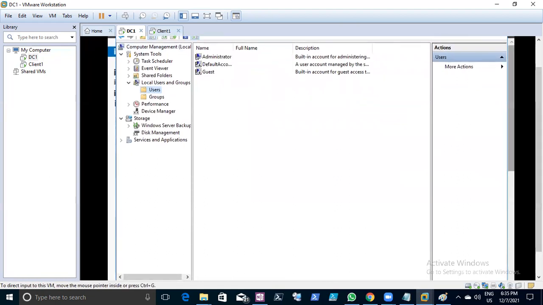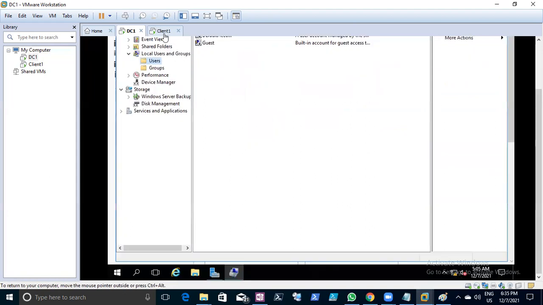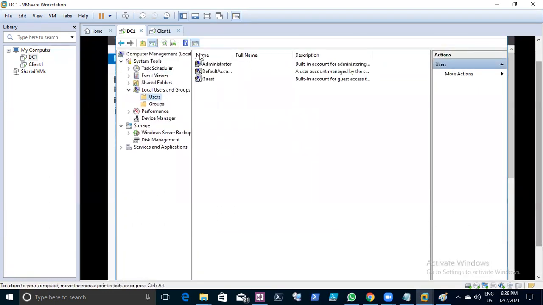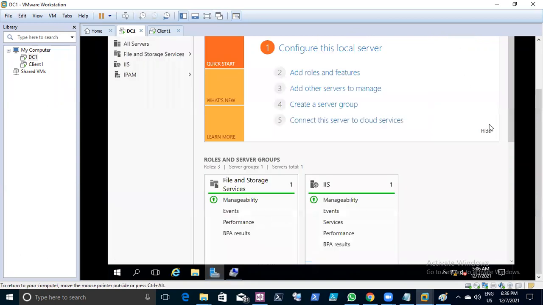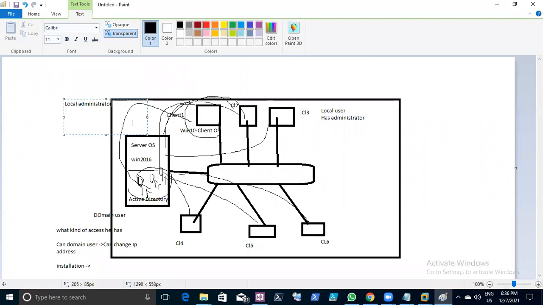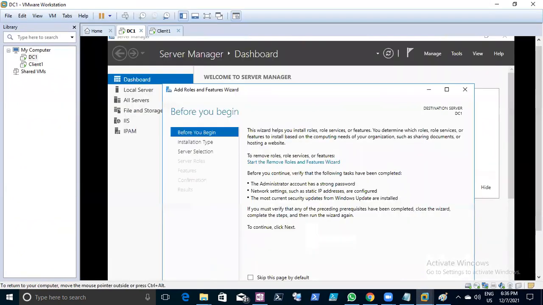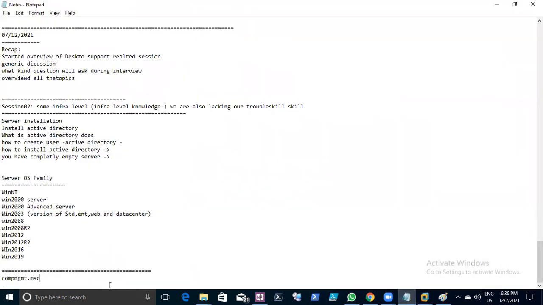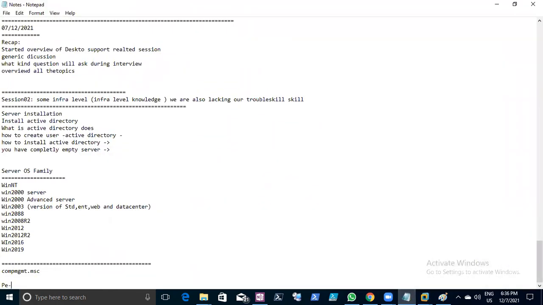How is this server going to be managed centrally? Can this computer be managed in a standalone environment? No. To do that, this server should become a domain controller. As I told you, Microsoft has given all the roles and features by design. The prerequisite to install the domain controller is to install Active Directory.